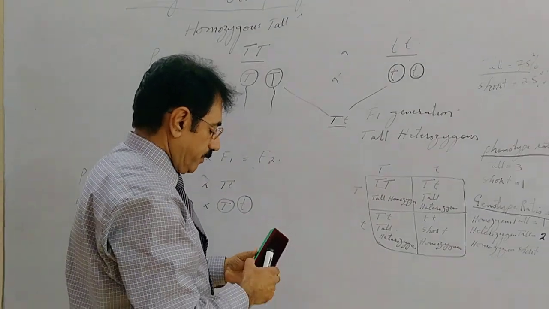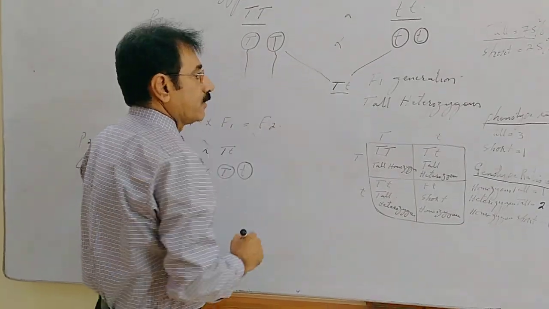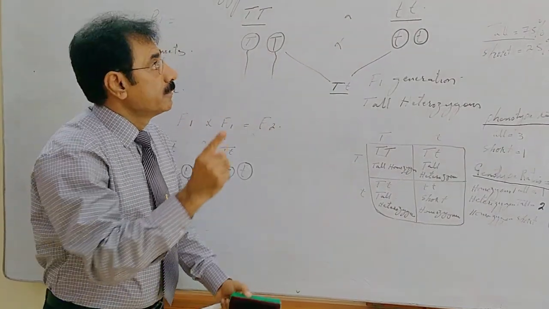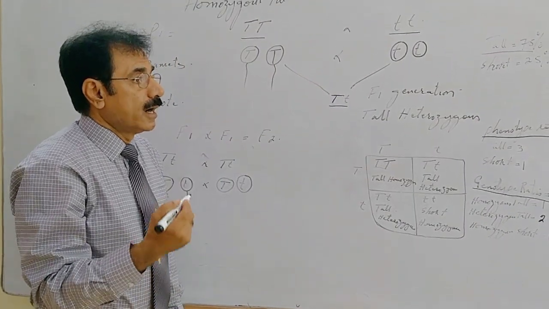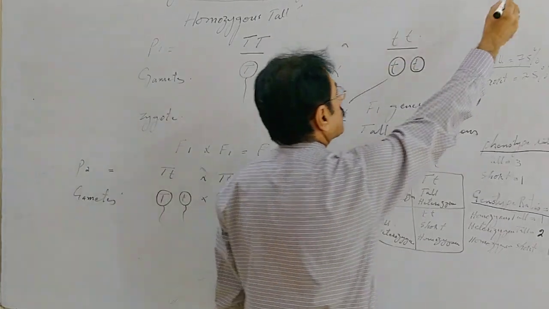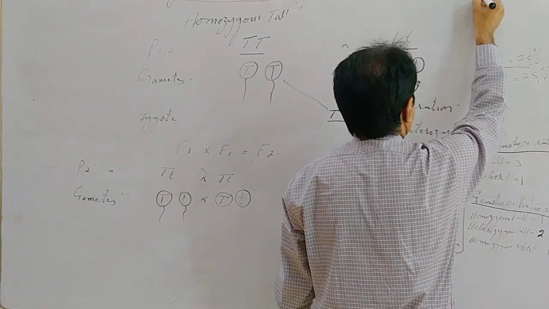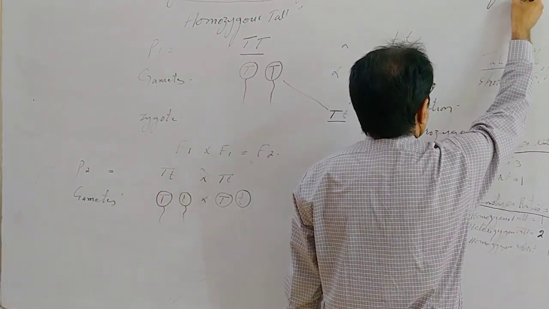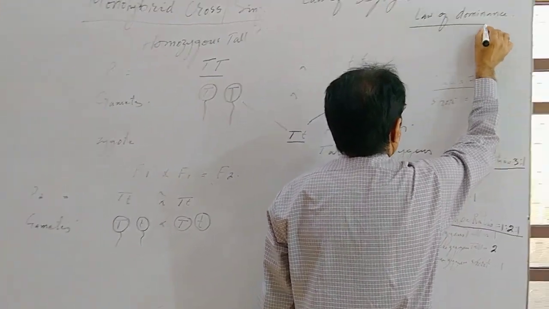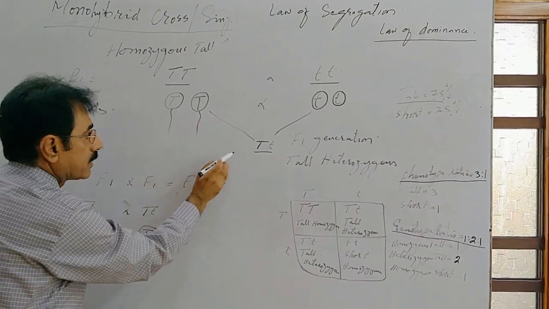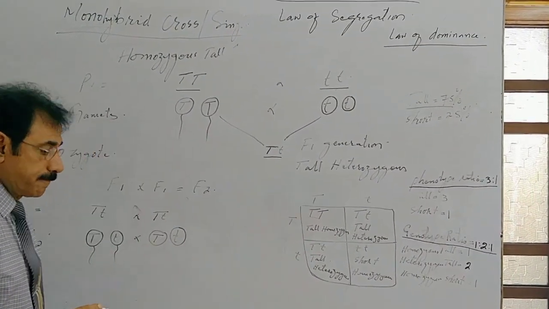It means one remains dominant over the other, because of which Mendel's first law of segregation is also called the law of dominance.